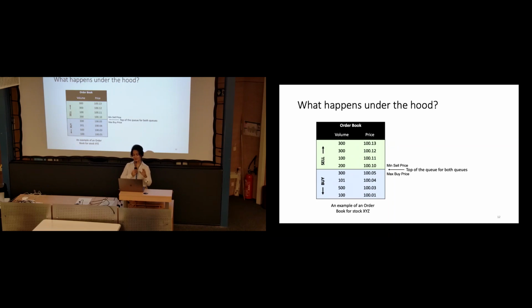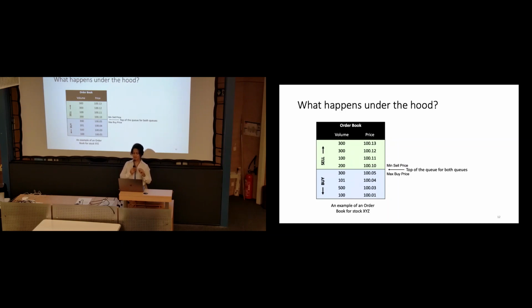These are the orders that have not been matched. As you can see, the top part, in green, contains the sell orders, and you can imagine this middle line as the top of the queue for each of them. The sell orders are sorted ascendingly by price, so the minimum would be at the top of the queue.